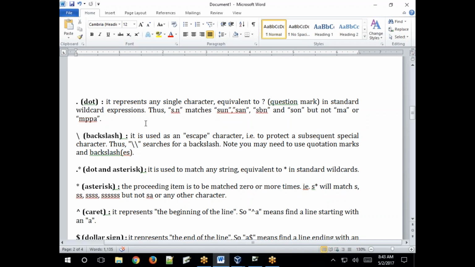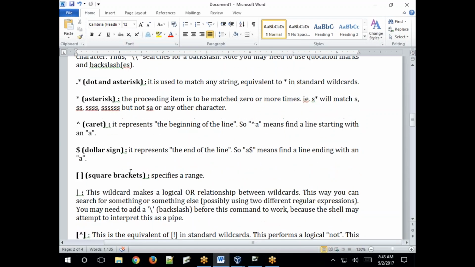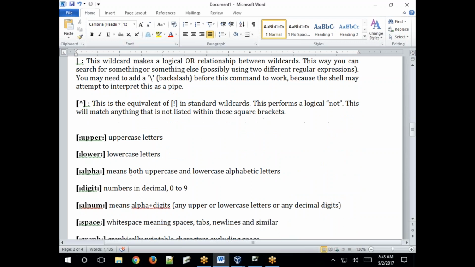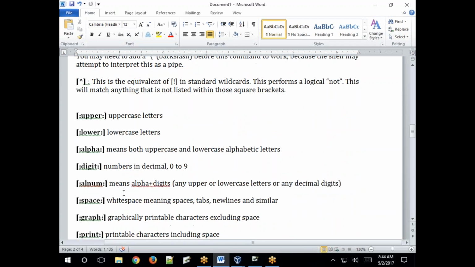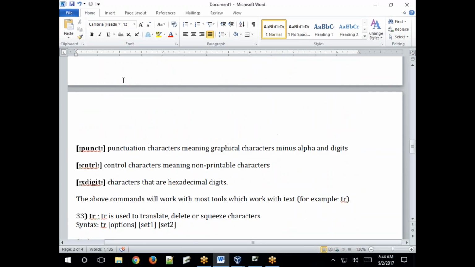Clear? So asterisk, the preceding item is to be matched 0 or more times. The same, right? Caret, dollar, square bracket. Upper, digit, decimal number 0 to 9, alnum, space, graph, print, printable characters. That is what we discussed, right?